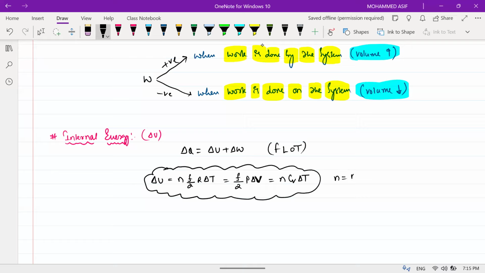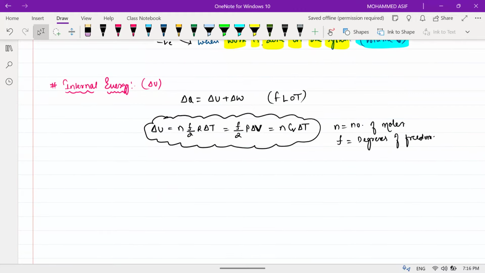n is nothing but the number of moles. And f is degrees of freedom, the independent ways in which it possesses the energy. Clear? Very important point. Internal energy delta U is path independent. Theoretical question, but it is independent of path. It depends only on initial and final states. Delta U is path independent.